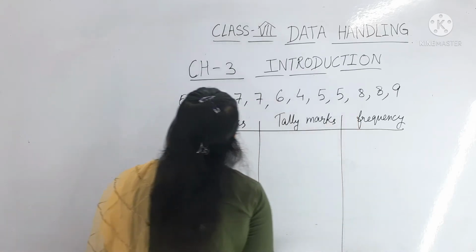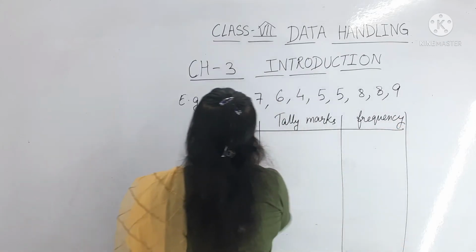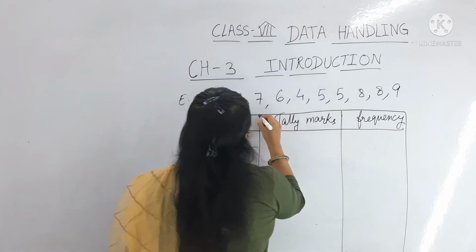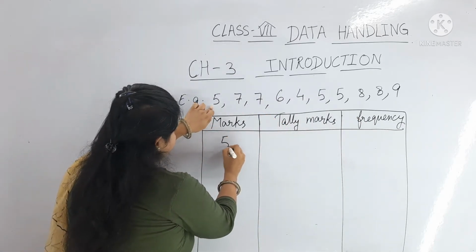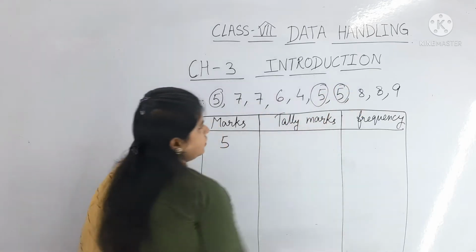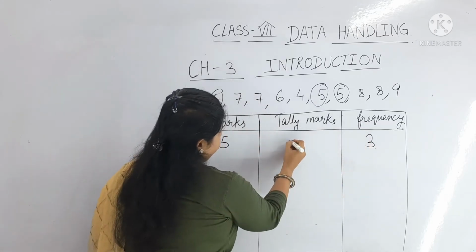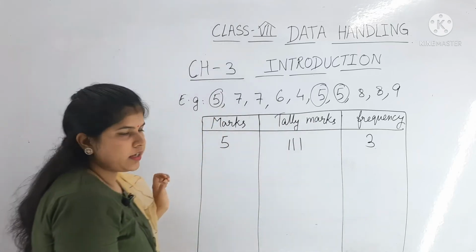Okay, here number 1 is 5, so you can see 1, 2 and 3. So the frequency is 3, and the tally marks will be based on frequency: 1, 2, 3, right?